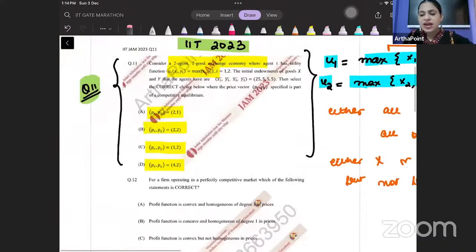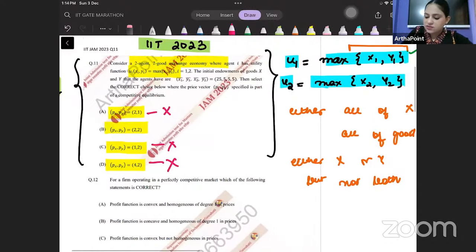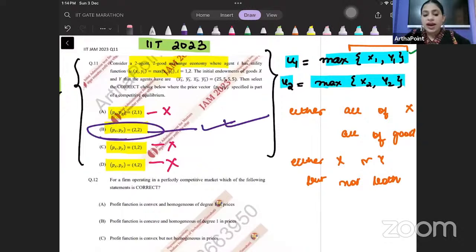So which means that I can't have a solution where px is less than py or py is less than px. It will lead to excess demand in one market and excess supply in the other market. So beta, this can't be the answer, this can't be, this can't be. So my correct answer will be answer B. And done. I don't have time to solve in detail.